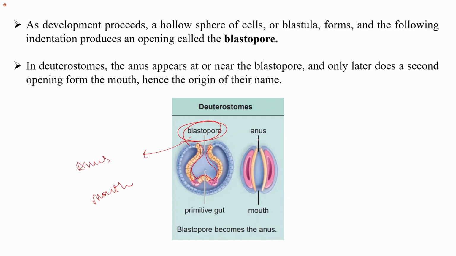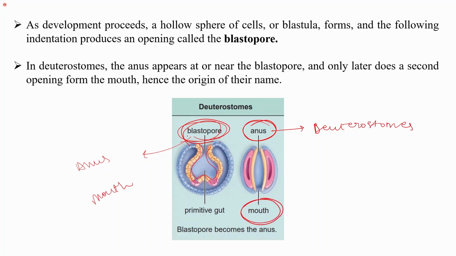Since the anus appears at or near the blastopore, it is deuterostomes, because the second opening forms the mouth.